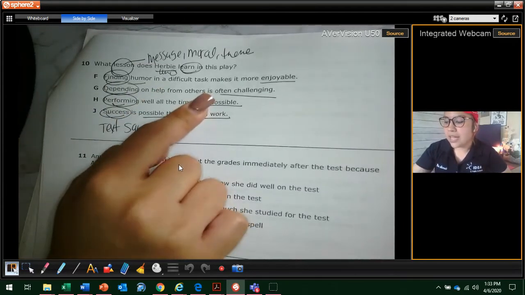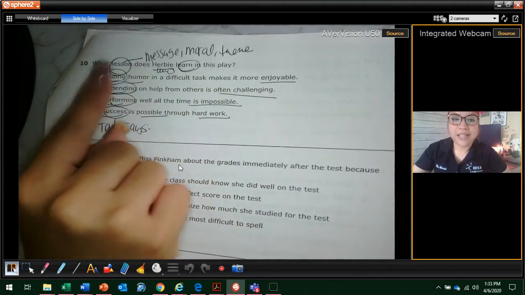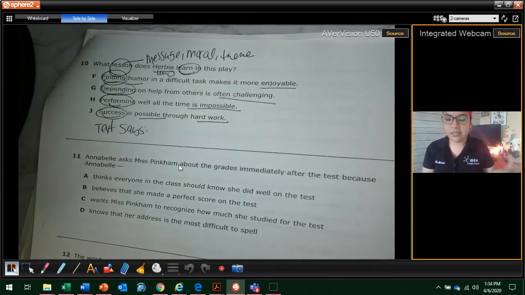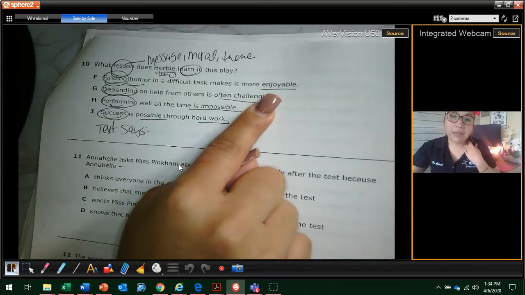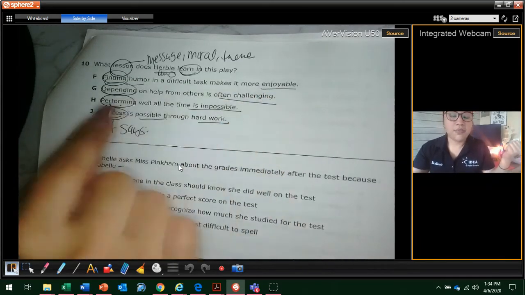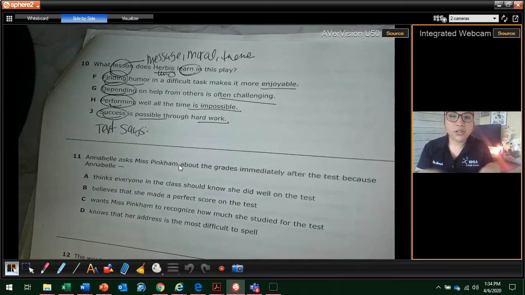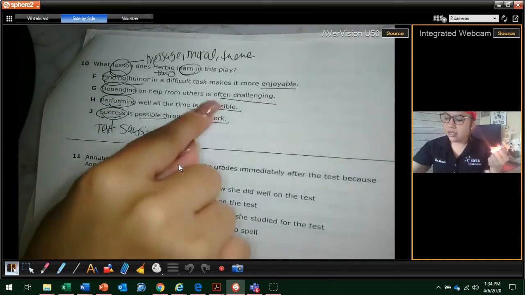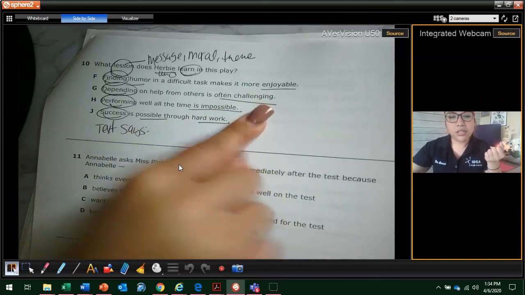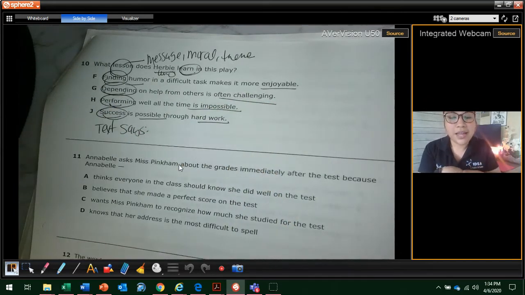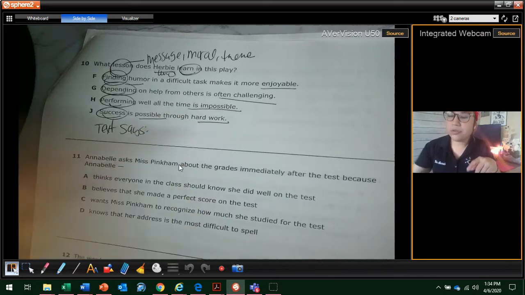Finding humor in the difficult task makes it more enjoyable. What's my verb? Finding. Remember, verb is an action. What's he doing? He's finding. And I underline humor and more enjoyable, because that's what the question is saying. The answer is saying, G, depending on help from others is often challenging. What's my verb here? Depending. What is he depending on? Or why is it depending? It's often challenging. H, performing well at the time is impossible. So remember, what's my verb? Performing. What about it? Time is impossible. And then J, success is possible through hard work. What's my verb? Success. What about it? It's possible and hard work.